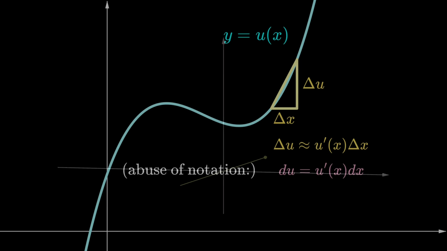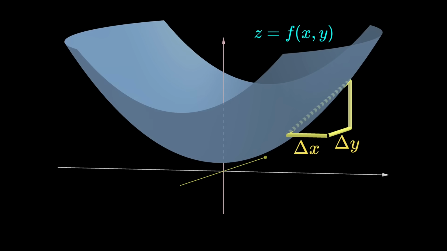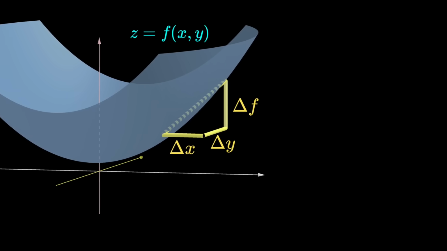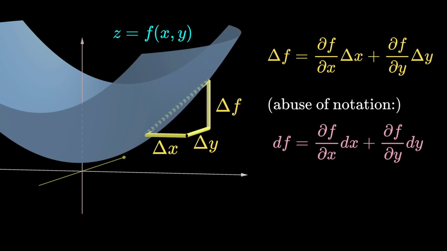We can play a similar game for multivariable functions. When you move a small distance of delta x and delta y, the corresponding change in f is, to first order, partial f partial x delta x plus partial f partial y delta y. Again, we replace the deltas by d's by abuse of notation.